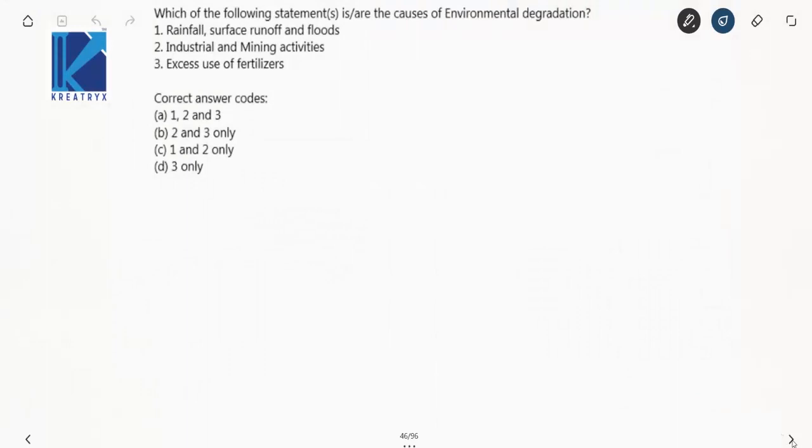Which of the following are the causes of environmental degradation? One straight question, right? Answers. Rainfall, surface runoff and floods. Done. Correct. Industrial and mining activities. Done. Correct. Excess use of fertilizers. Done. Correct. So your options are 1, 2 and 3.